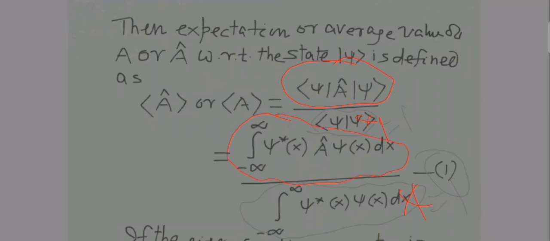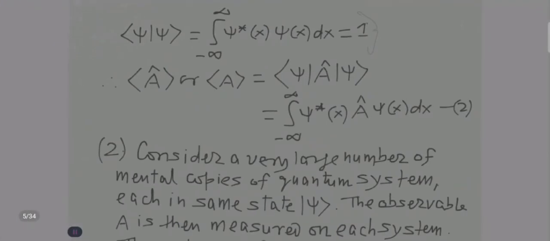And in most of your numericals, not in all, but in most, this bracket psi psi will be equal to 1.